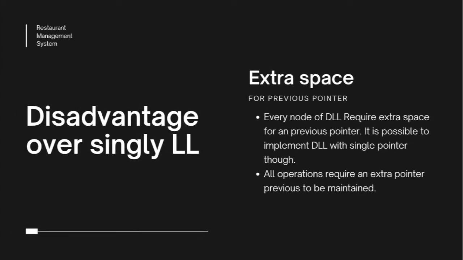Disadvantages of doubly linked list over singly linked list. Extra space for previous pointer. Every node of a doubly linked list requires extra space for the previous pointer. It is possible to implement a doubly linked list with a single pointer though. The operations require an extra previous pointer to be maintained. For example, in insertion, we need to modify previous pointers together with the next pointer.